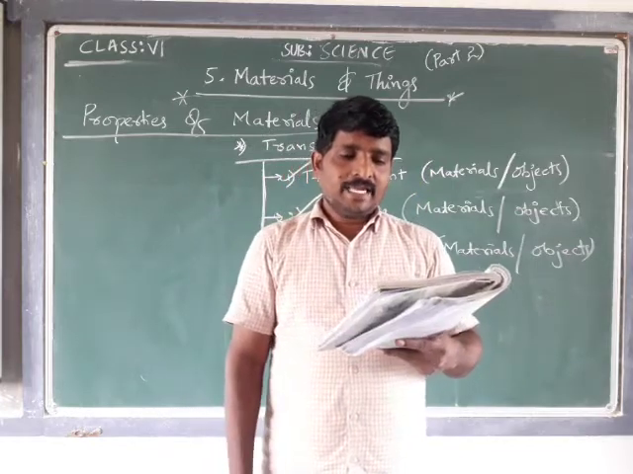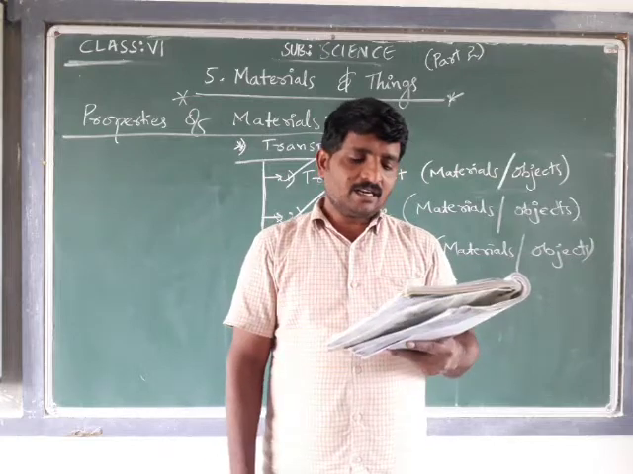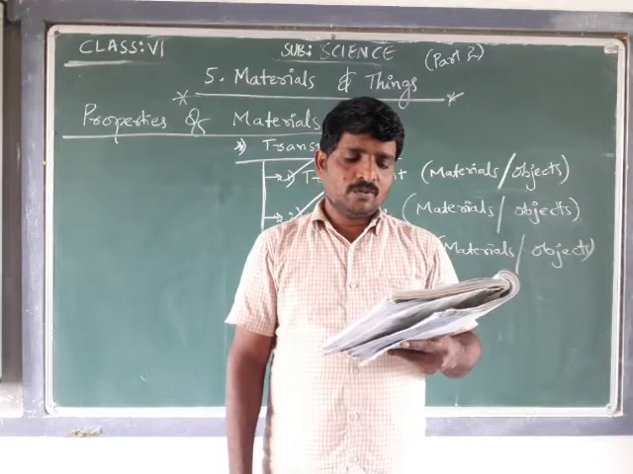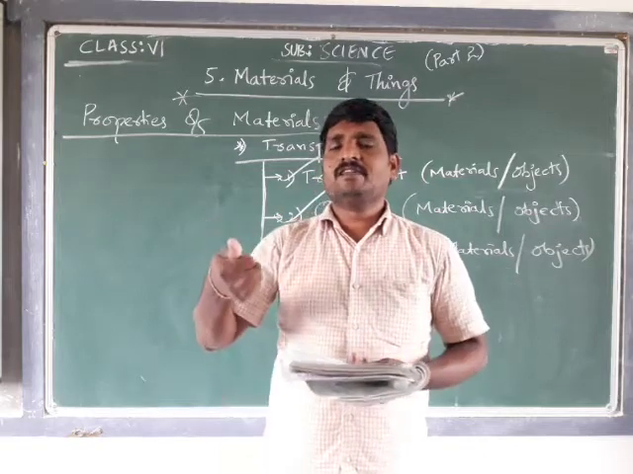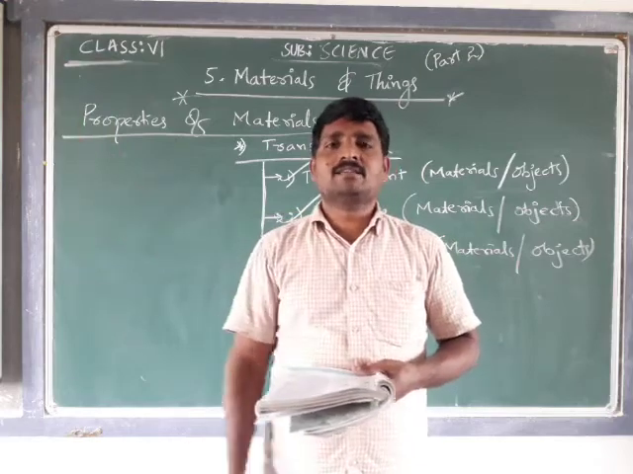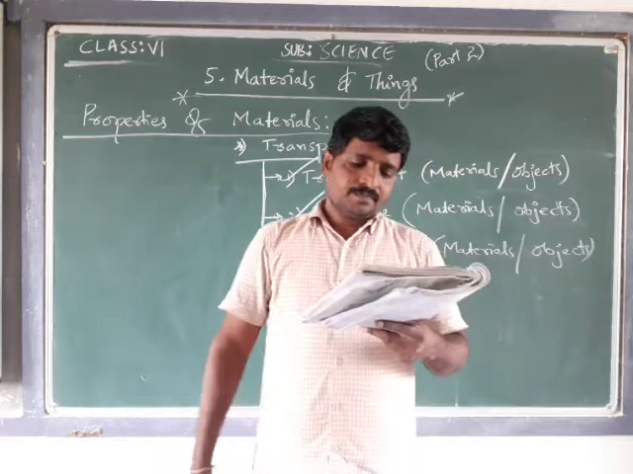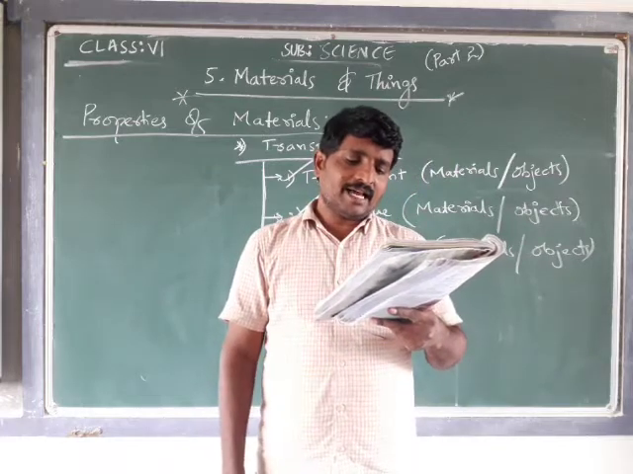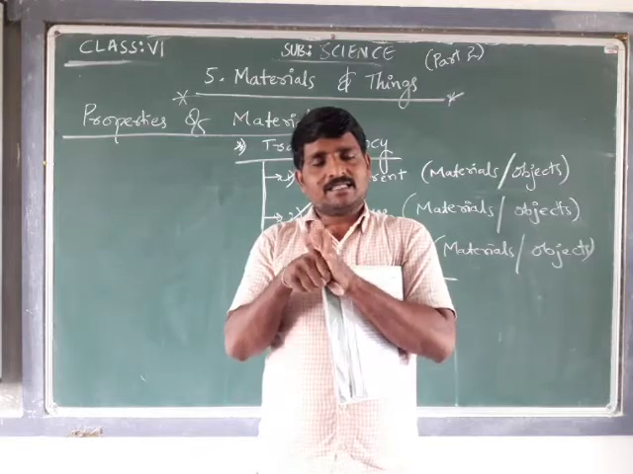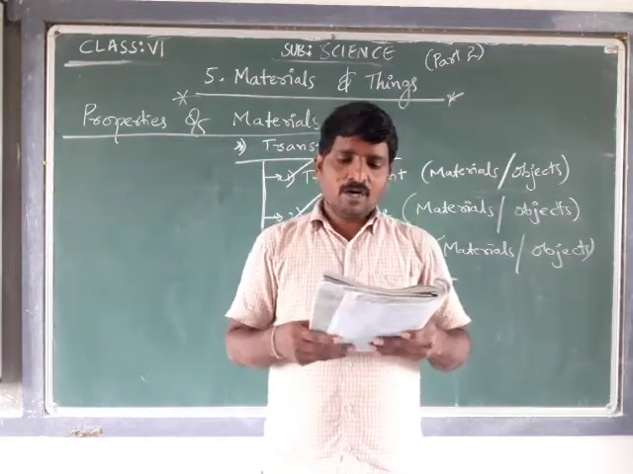Now a small activity. Take a torch, switch it on and see: does the light pass through the torch glass? Yes, it is able to pass through the torch glass. So which type of glass is it? Transparent. Now cover the torch glass with your palm. What do you observe?